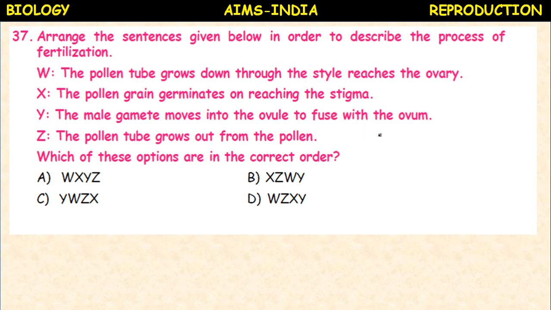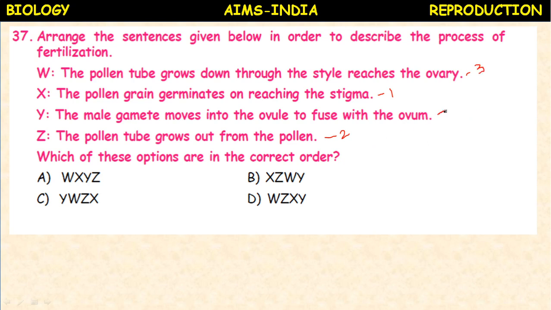So let us find out the first one. The pollen grain germinates on reaching stigma. This is 1, X. Next, the pollen tube grows out of the pollen. This is number 2. Okay. Next, the pollen tube grows down through style and reaches the ovary. This is number 3.